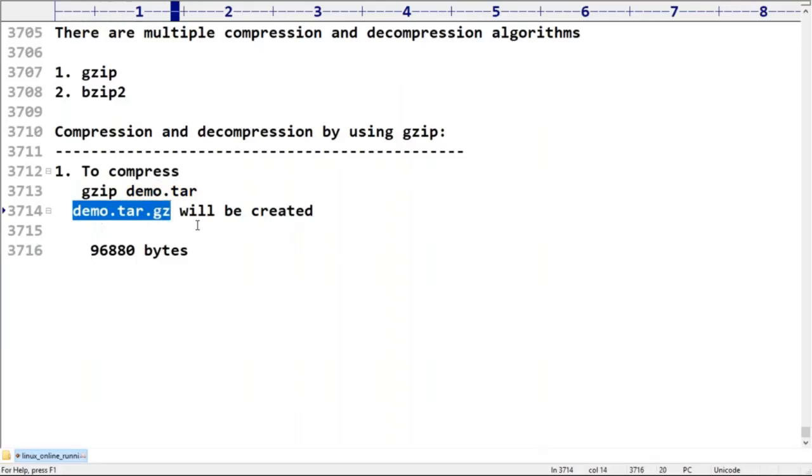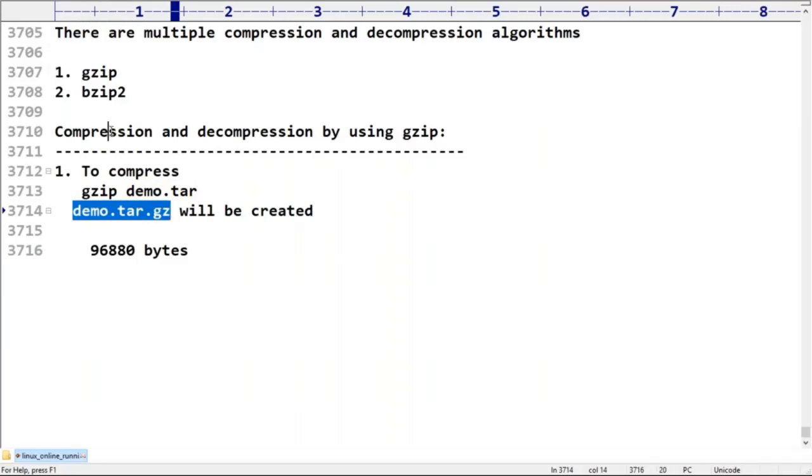Friends, can you please confirm? If it is the same or more, then there is no meaning of compression.